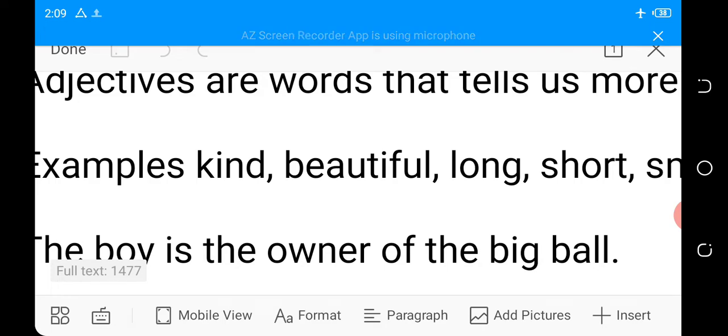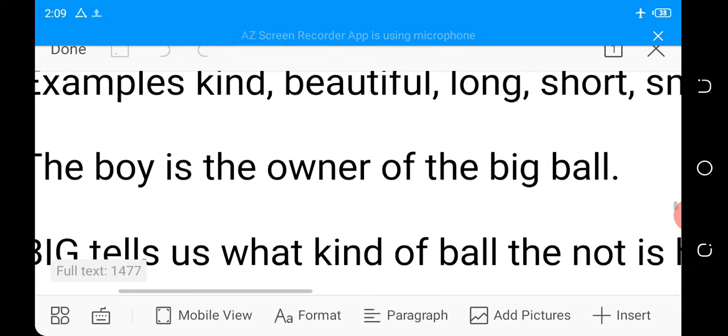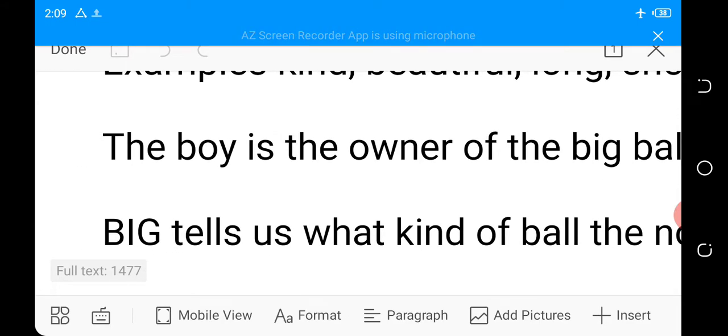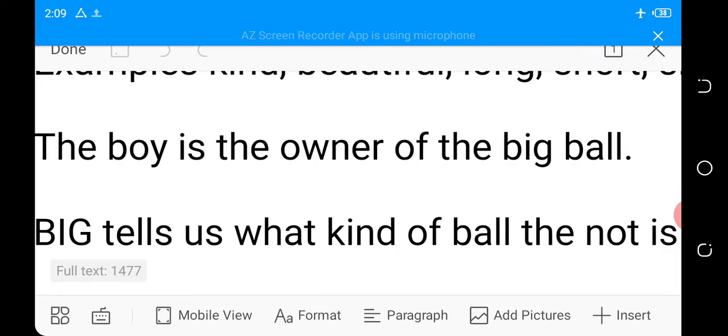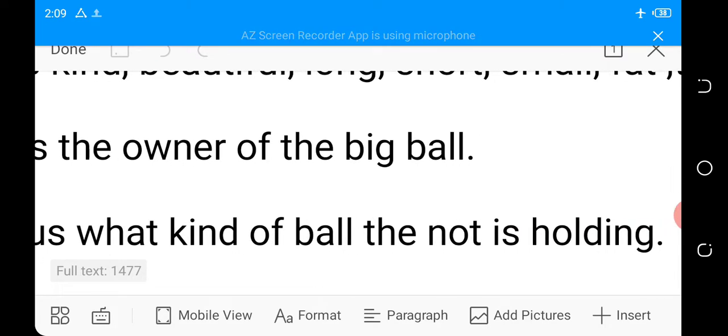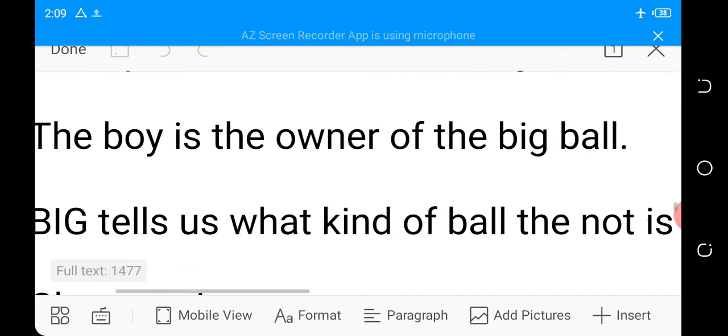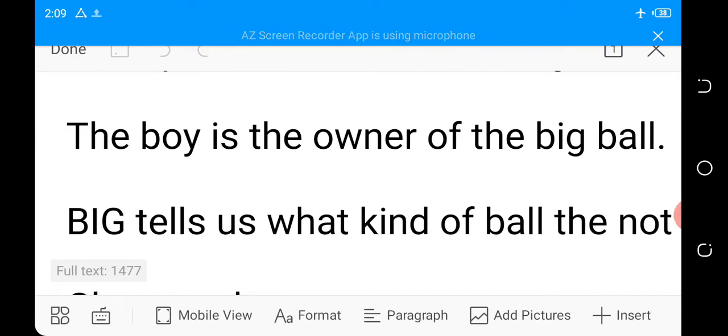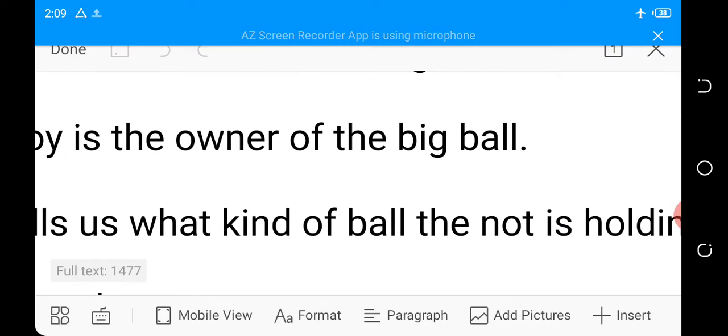Then I say the boy is the owner of the big ball. So big in that sentence is describing the ball. Big is the adjective in the sentence. Big tells us what kind of ball the boy is holding.